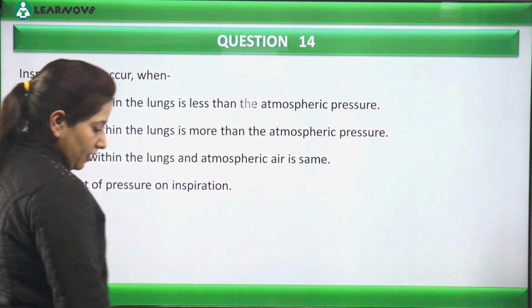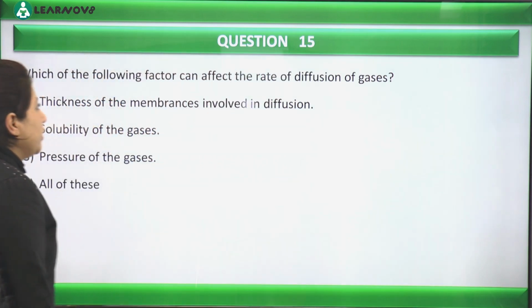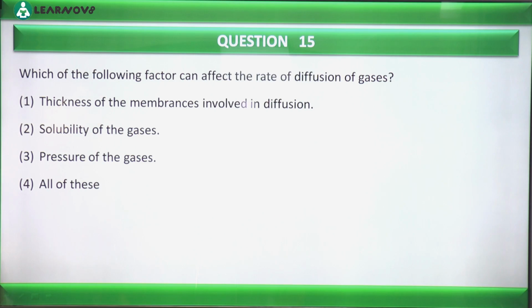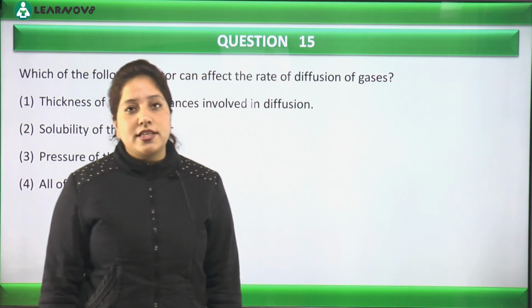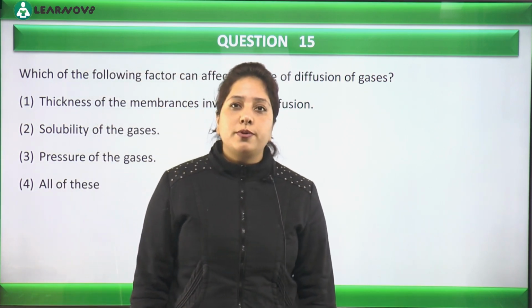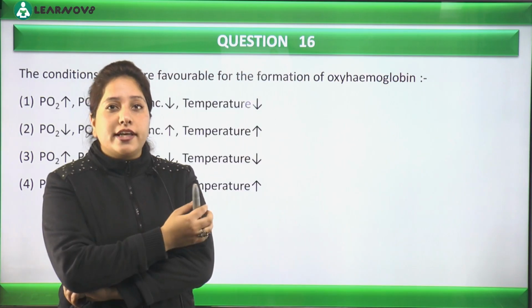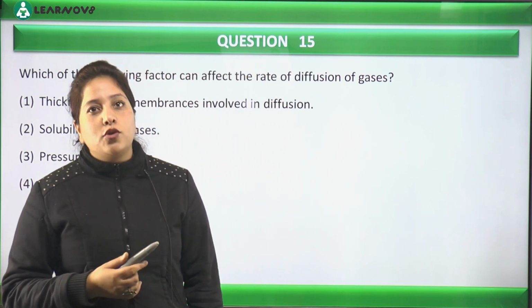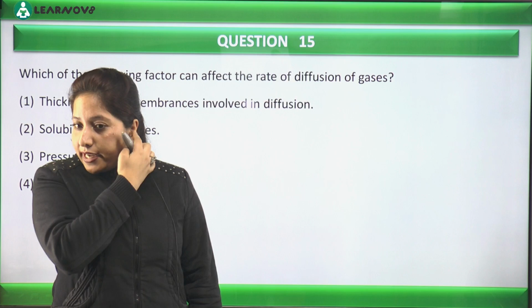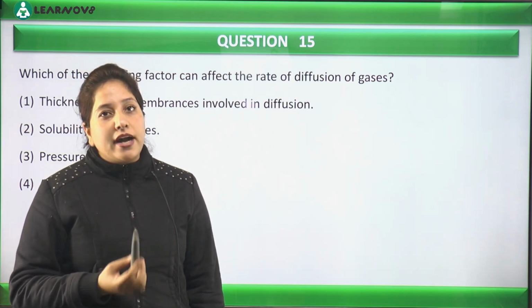Okay? Next question on the screen, we have question number 15 now. Which of the following factors can affect the rate of diffusion of gases? As we said, the diffusion of gases takes place at two sites. One was between the alveolar membrane and the blood capillaries. And the second site we are discussing was again between the blood capillaries and the tissues.